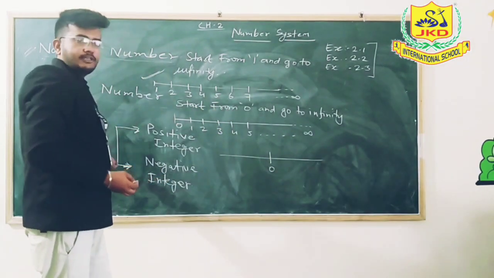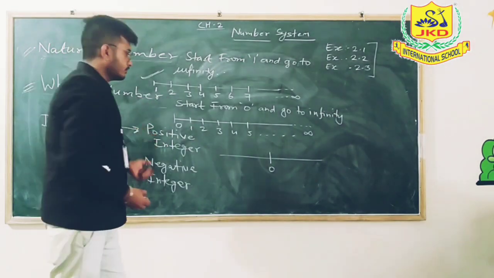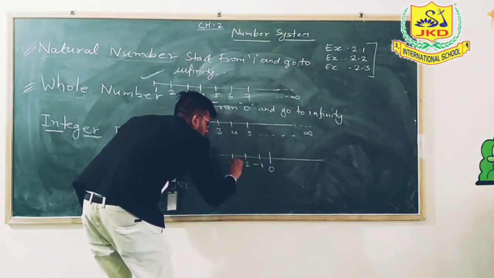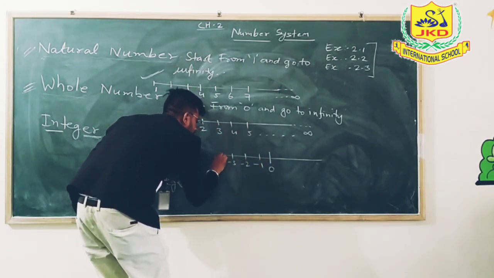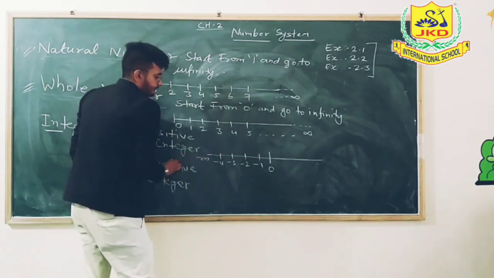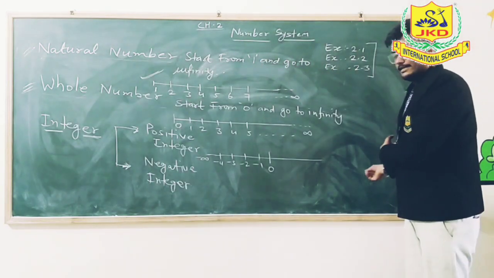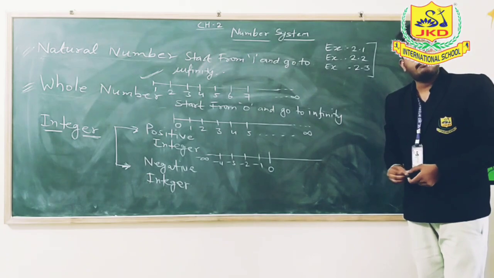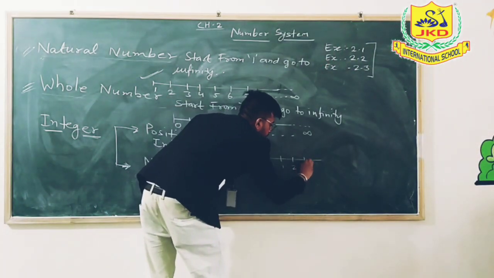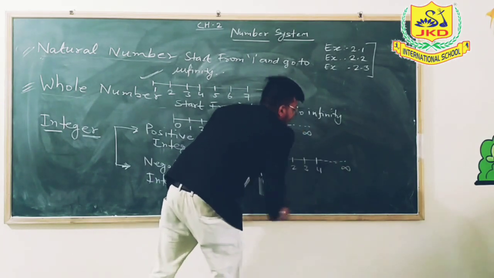When we go to the left side, all the numbers come with a negative sign: -1, -2, -3, -4 and so on to minus infinity. And if we go to the right side, all the numbers come with a positive sign: 1, 2, 3, 4 and so on to infinity.